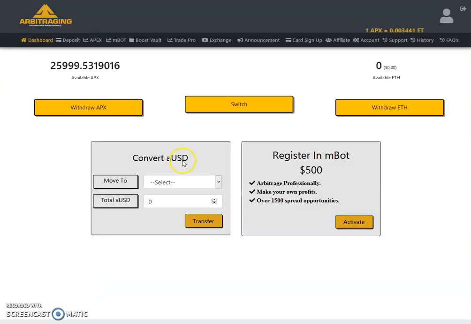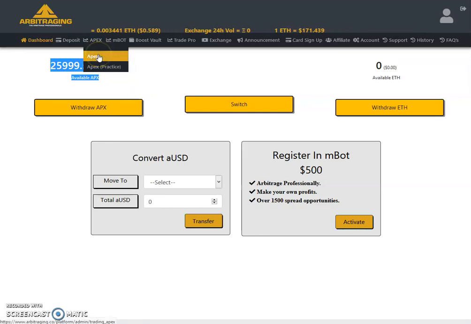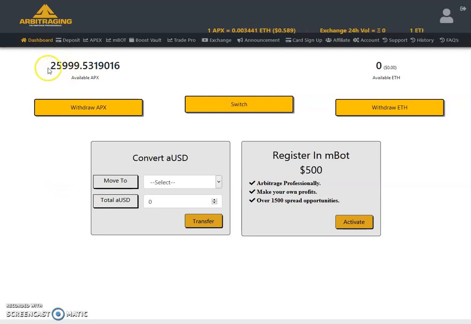So basically this video is about the switch button, what this switch button is all about. But before that, let me tell you that you will see there is a lesser amount of Apex in my account. Before, when it went offline, I had more ARBs. Apex live trading is going on and I have opened some live trades, and that's why there is a lesser amount showing. I have some open trades in Apex which I am not going to share with you now. If I get profit, then I will share with you. Otherwise I will tell you that I lost the trades and this is what I have. But I will share the history of my Apex trading with you in some later videos.